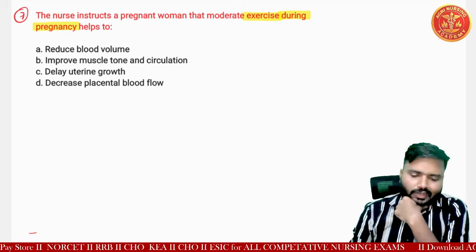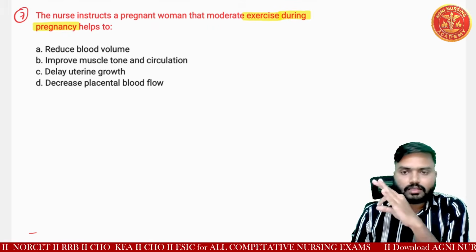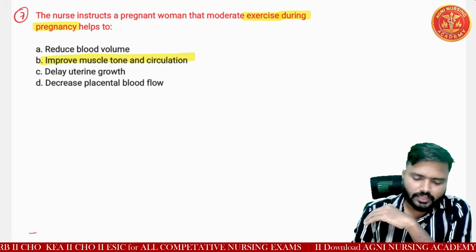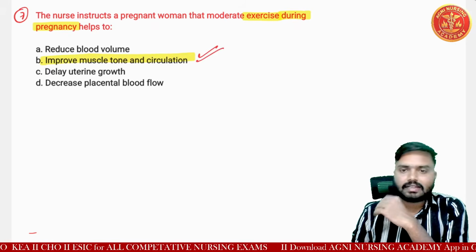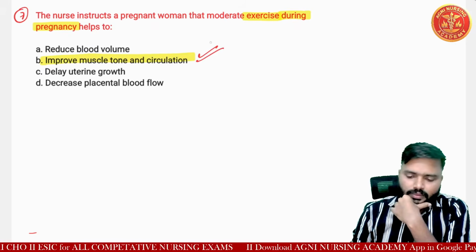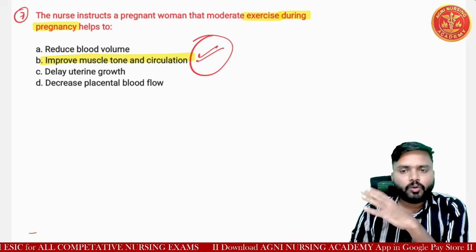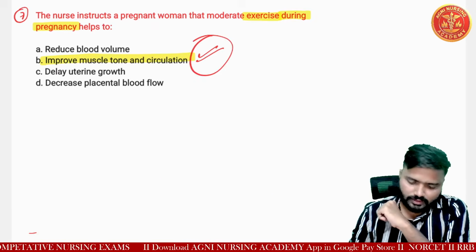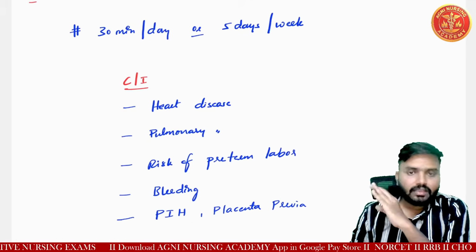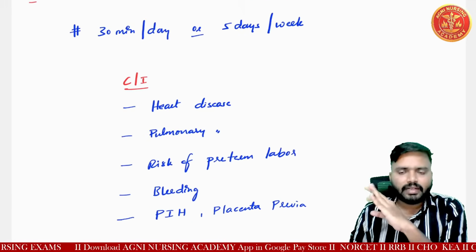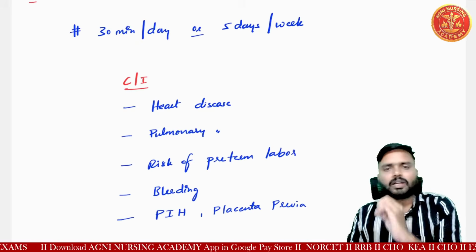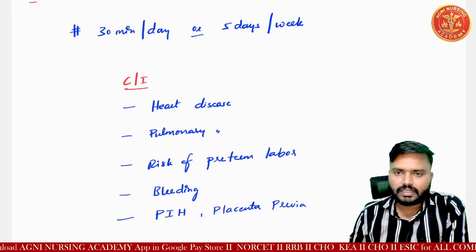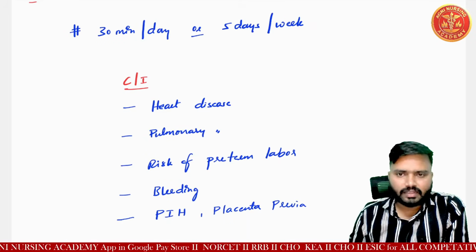Yes. So we all know that the answer for this question is it improves muscle tone and circulation. But still more important points we need to cover here related to exercise. You can see here, sir, 30 minutes per day or 150 minutes per week is a considerable exercise.